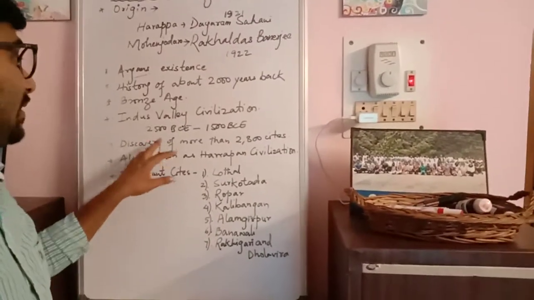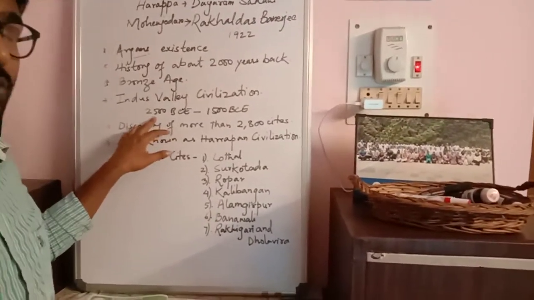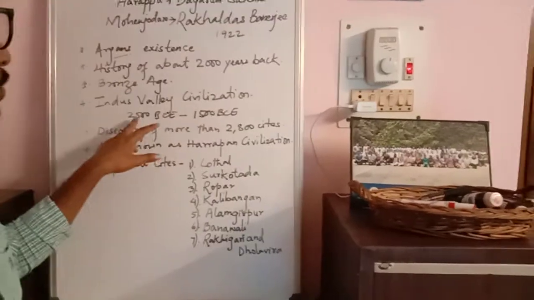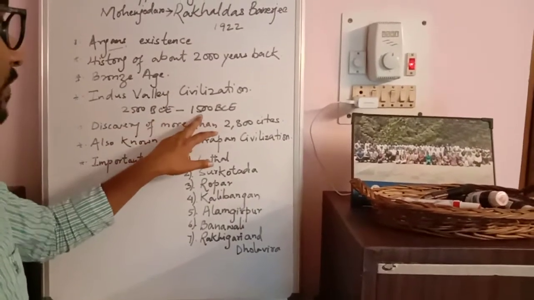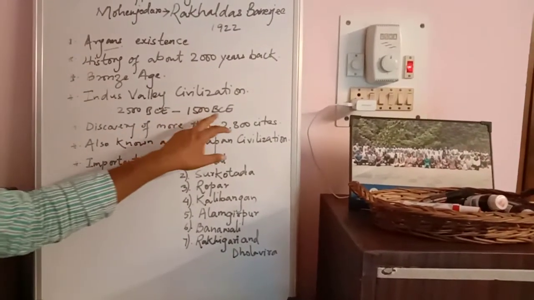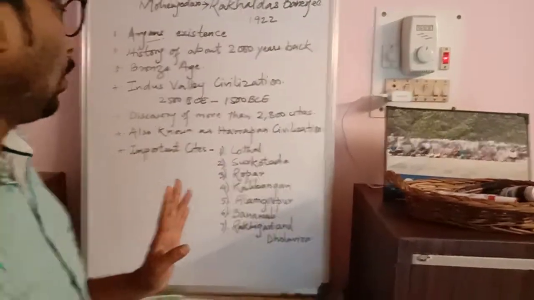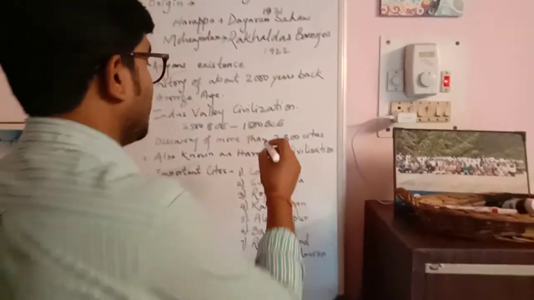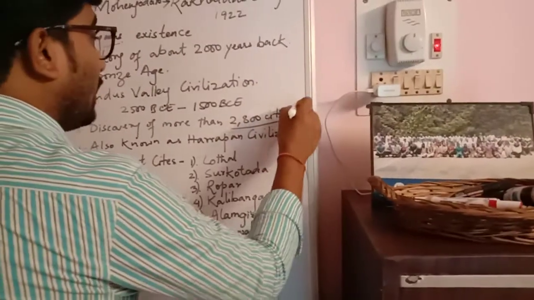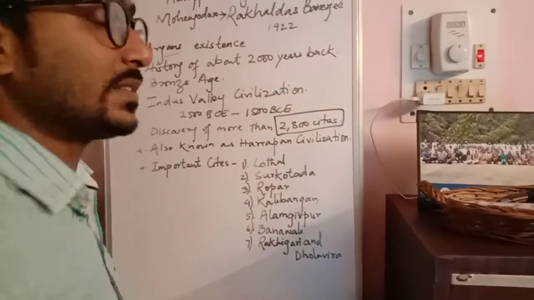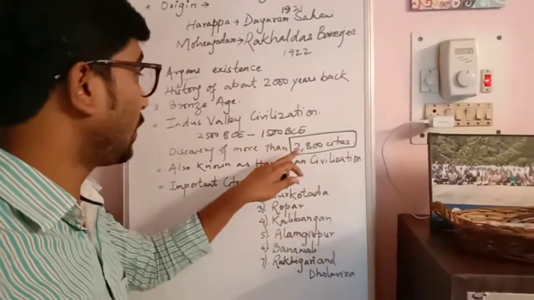The Indus Valley civilization started between 2500 BCE and 1500 BCE. That is why this civilization was considered very important.